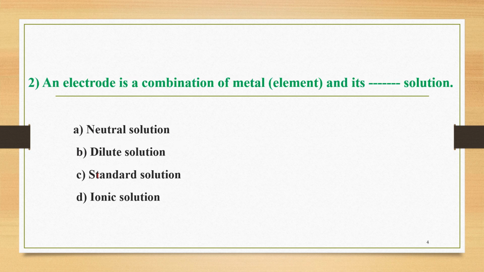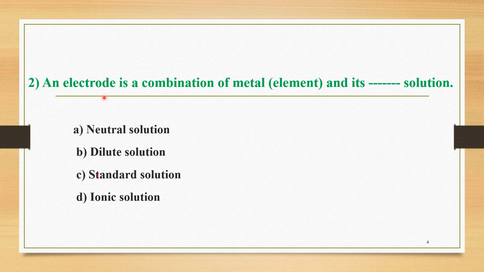The next question, number 2, is: the electrode is a combination of metal, that is element, and its solution. The options are: A, neutral solution; B, dilute solution; C, standard solution; and D, ionic solution. Now we know very well the formation of the electrode.